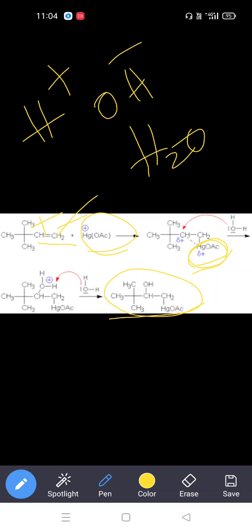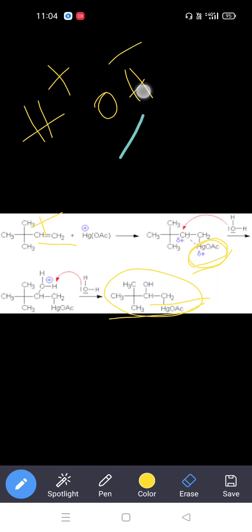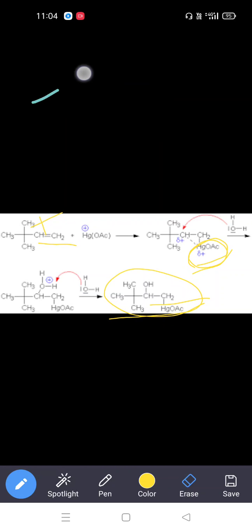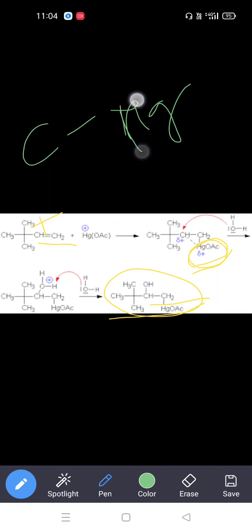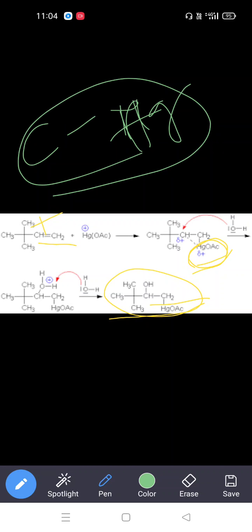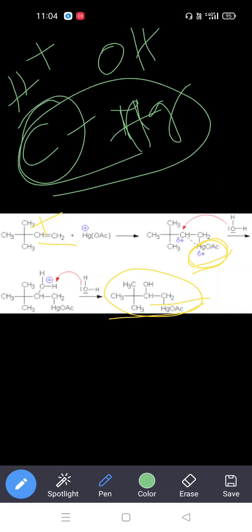This mercuric product, we conduct the reduction process on the carbon-mercury bond. What is the bonding between carbon and mercury? Here the carbon has a negative charge and the mercury has a positive charge. With the addition of the water molecule, H plus goes to the carbon position and OH minus at the mercury position.